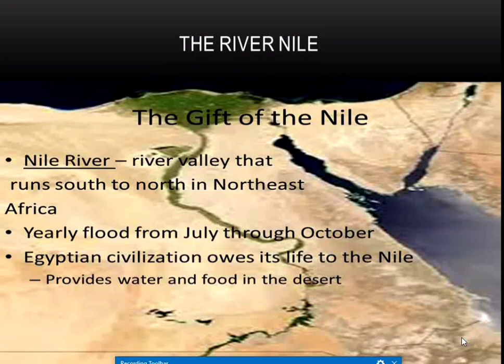Once the river valley dried up in summer, the alluvial soil which used to deposit on the topmost layer of the soil was very fertile, and because of this, agriculture flourished in this part.